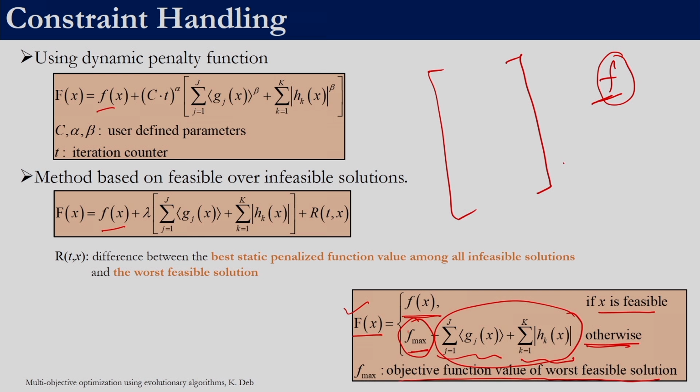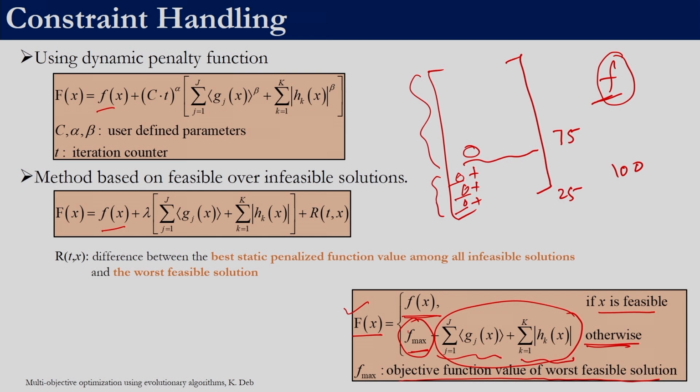In this case, let us say we have 100 solutions, let us say 75 are feasible and the remaining 25 are infeasible. Then for these 25 solutions, we do not calculate the objective function value, right. What we will do is the worst objective function value, whatever is over here, that will be taken and the penalty for all these 25 solutions would be added. So, in this way, it will satisfy our requirement that none of these 25 solutions will defeat any of these 75 solutions, because what we are adding over here is the worst possible solution.